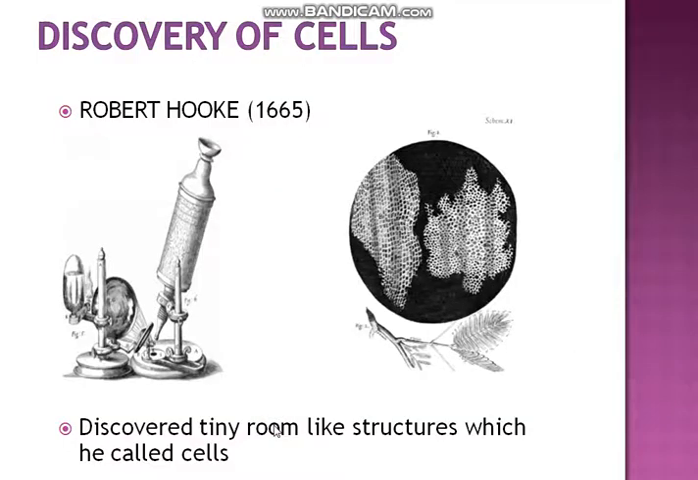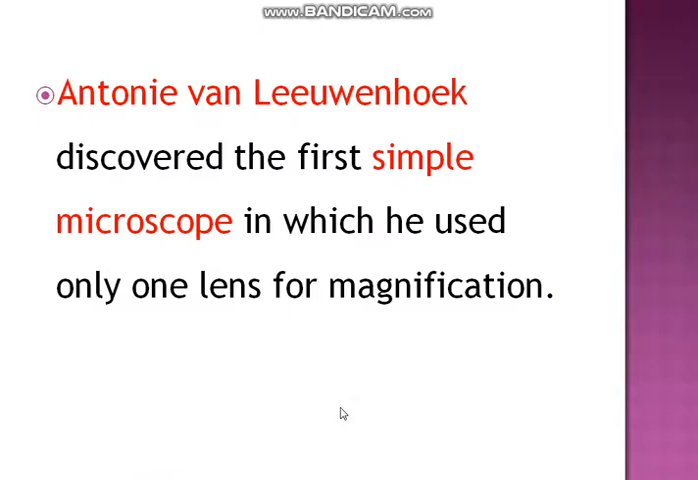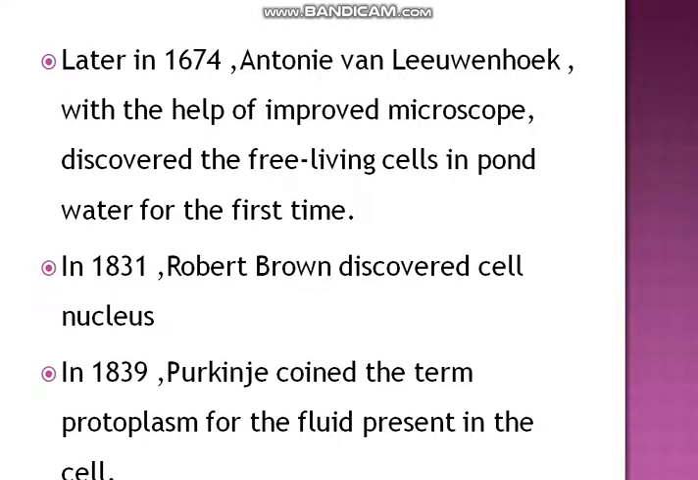Then moving to the discovery of cells. Robert Hooke in 1665 discovered tiny room-like structures which he called cells. Then Antony van Leeuwenhoek discovered the first simple microscope, in which he used only one lens for magnification. What do you mean by magnification? Magnification means expanding something.